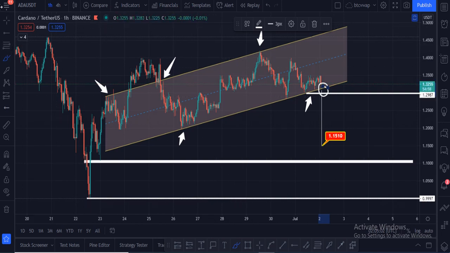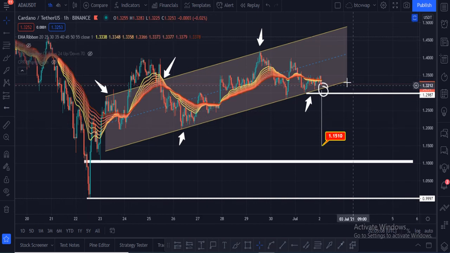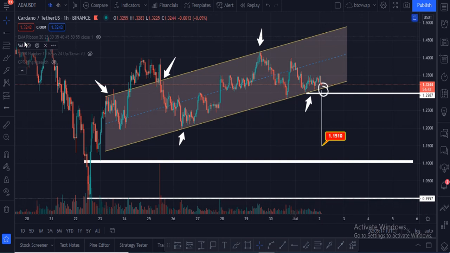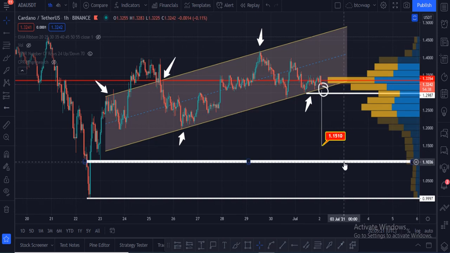And let me show you my indicators. EMA ribbon. Cardano broke the one hourly ribbon towards the downside, and that is not a good sign. The volume of Cardano in the hourly chart is very low, and let me show you the VPVR of Cardano.